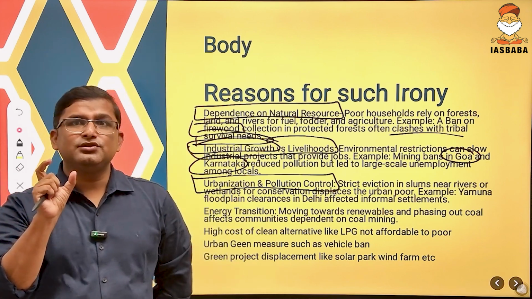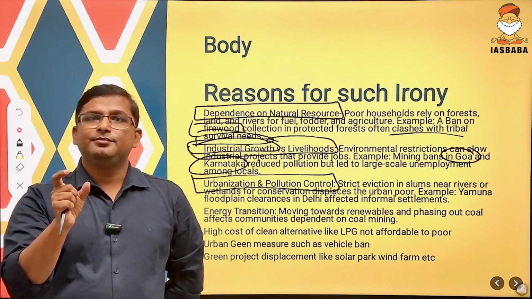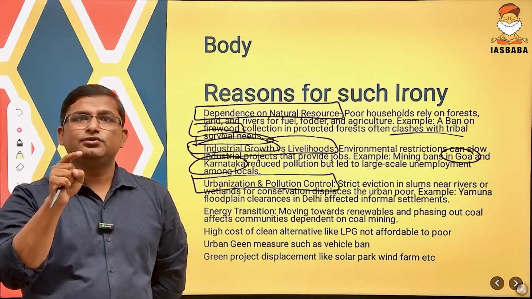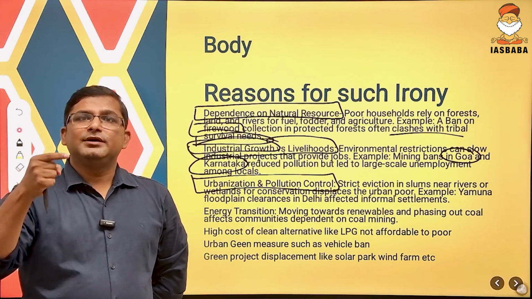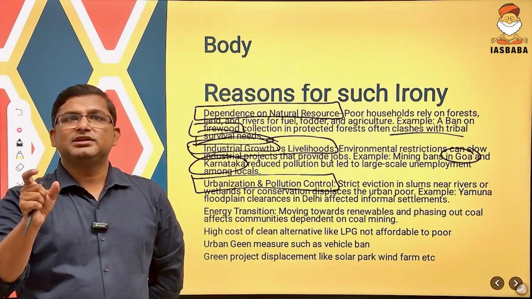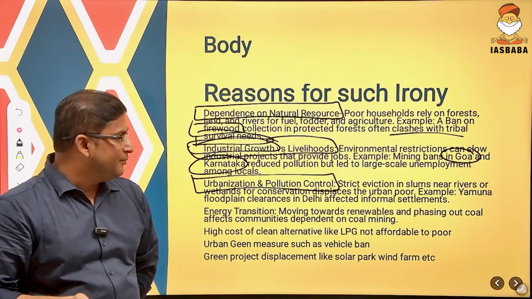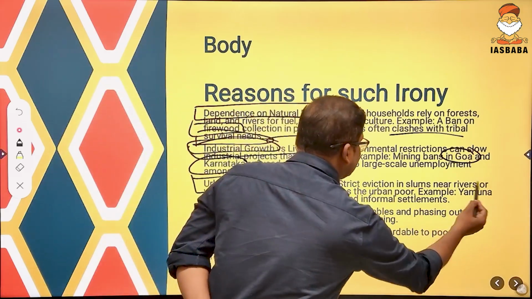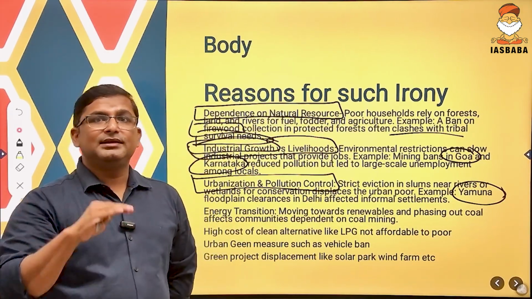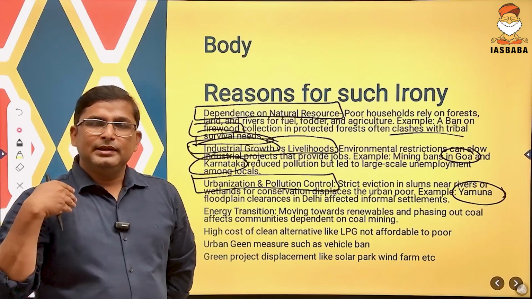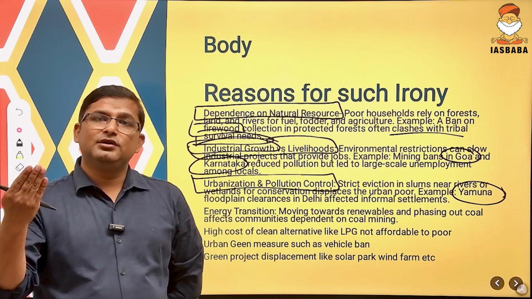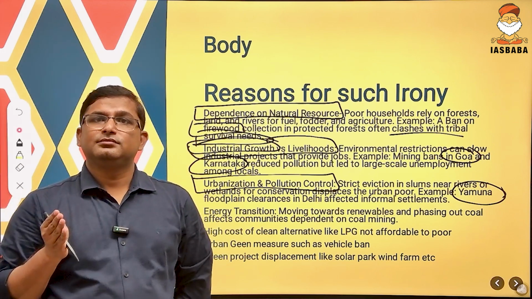See, the government is trying to preserve the wetland, preserve the river floodplain, but this led to what? This led to the eviction of the people from those areas, and this will create a problem of settlement, a problem of habitation. For example, you can write about the Yamuna river in Delhi. Right? Yamuna floodplain clearance led to what? Led to many people becoming homeless or led to the development of another slum.